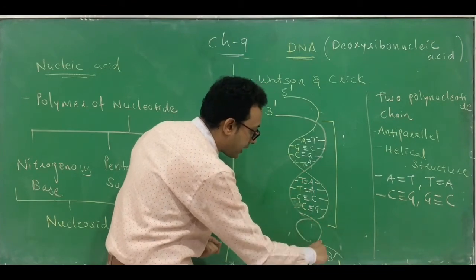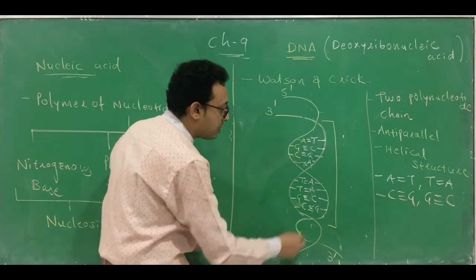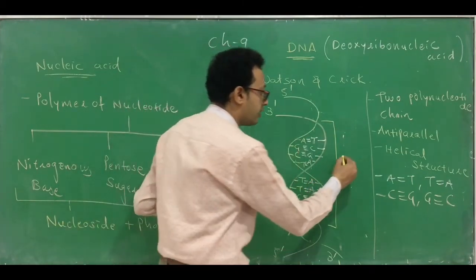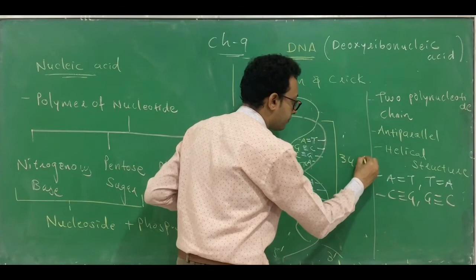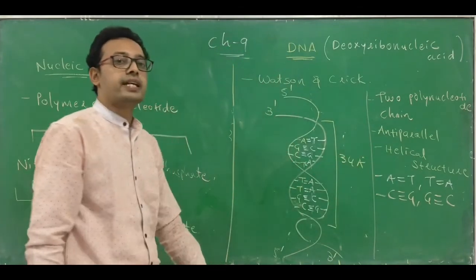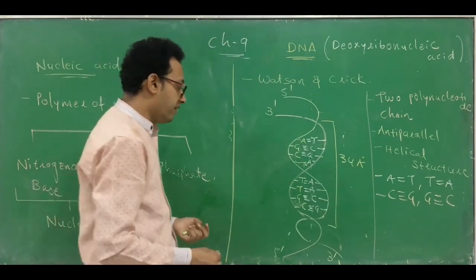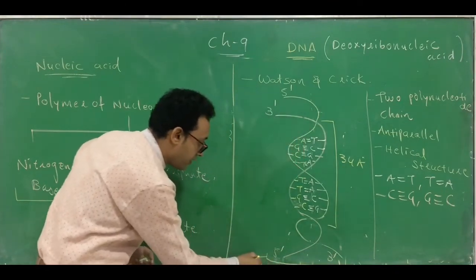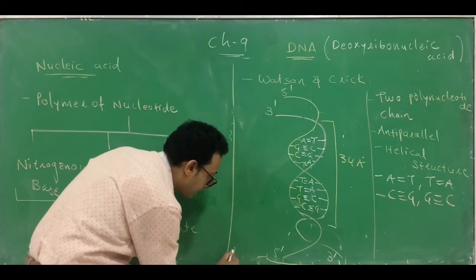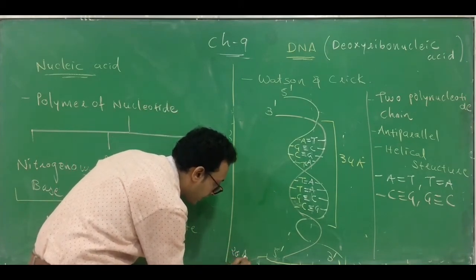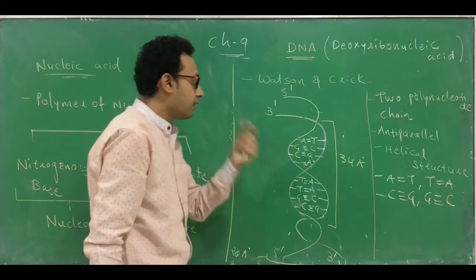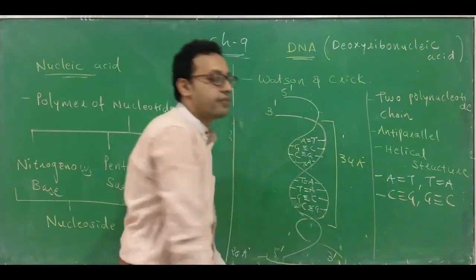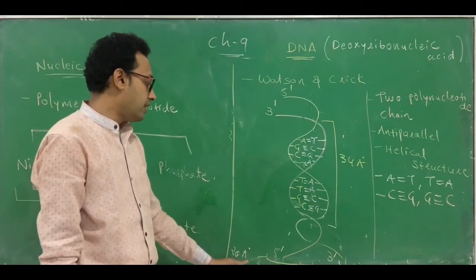Again it will form one helix, because here is the same kind of arrangement. So this is one helix. The length of one helix is 34 angstrom. This is the length. The width, you can see this is the width. The width of this DNA molecule is 20 angstrom. Remember, the length of one helix is 34 angstrom and the width of this DNA structure is 20 angstrom.